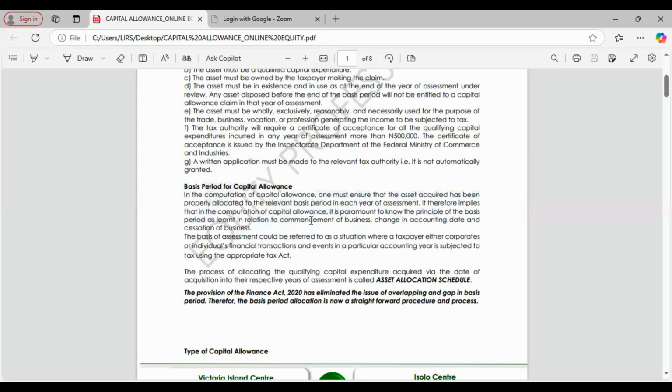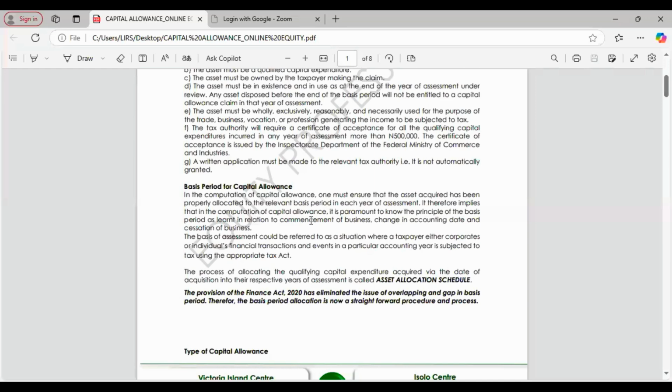Because as a business entity, when you are doing a business, it is expected that you are not going to buy everything at once.